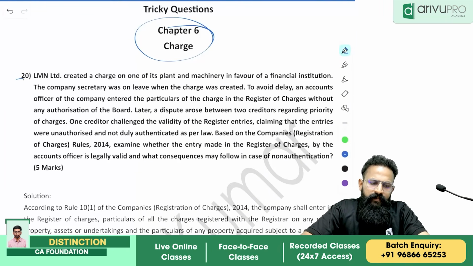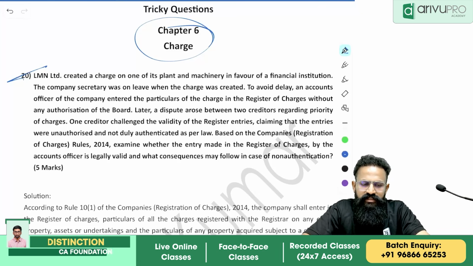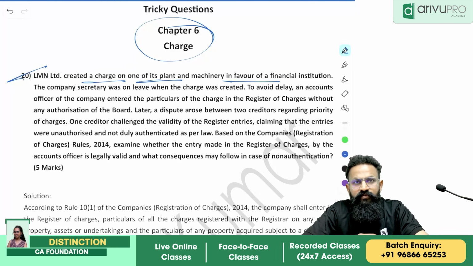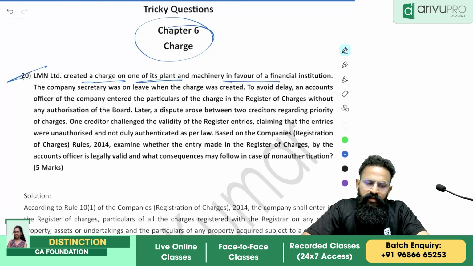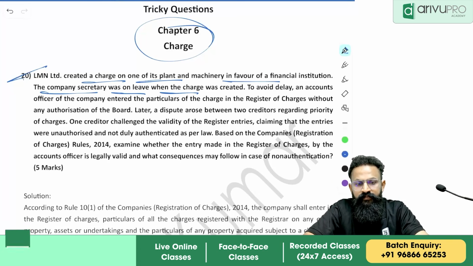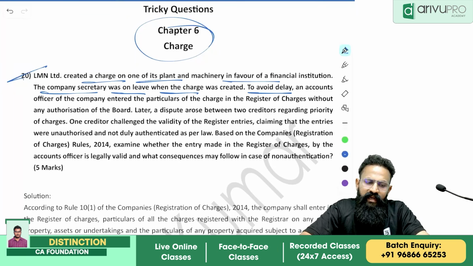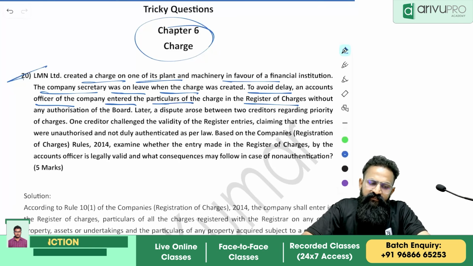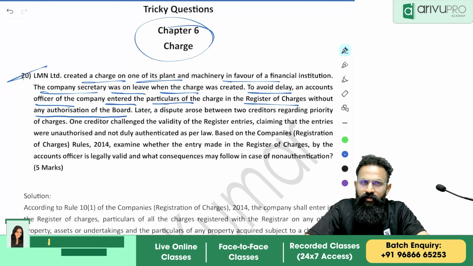The next one, sir. Element Limited created a charge on one of its plant and machinery in favor of financial institutions. The company secretary was on leave when the charge was created. To avoid delay, an accounts officer of the company entered the particulars of the charge in the register of charges without any authorization of the board.